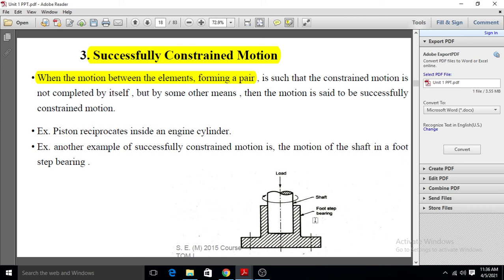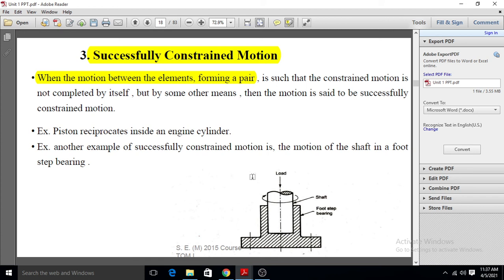When load is applied on the shaft, this shaft cannot be moved in the upward and downward direction. This shaft cannot move in up and down motion, but it can be rotated. So when we apply the load, this shaft cannot move up and down, but it can be rotated.